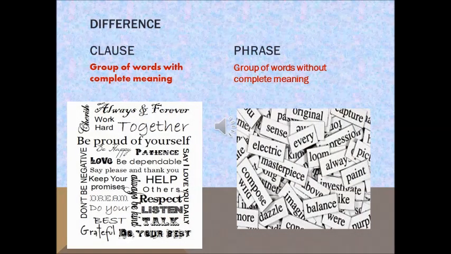Let me picture the differences. A class is a group of words with complete meaning. See, on the class side there are groups of words: always and forever, work hard together, be proud of yourself. These are sentences with a meaning. And on the phrase side, there are groups of words without complete meaning. There are some groups of words, but they don't have any meaning.